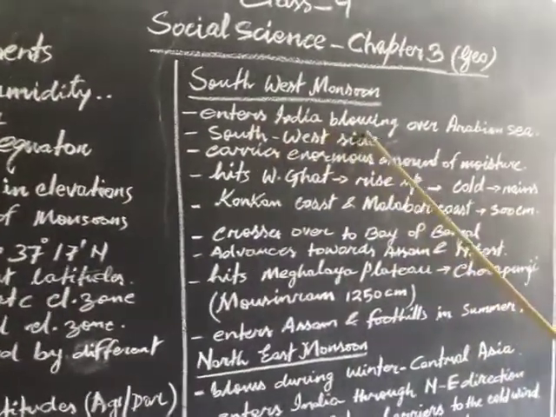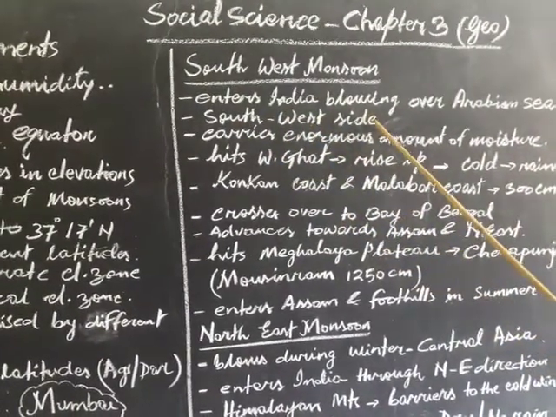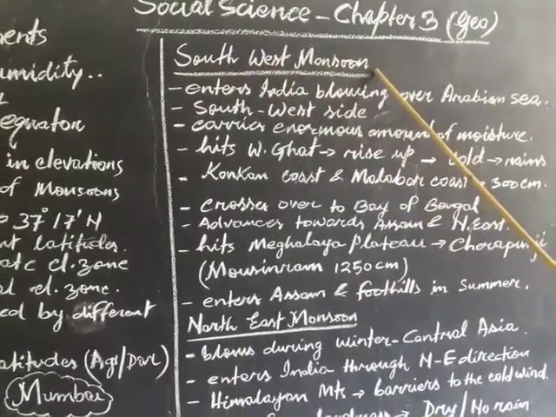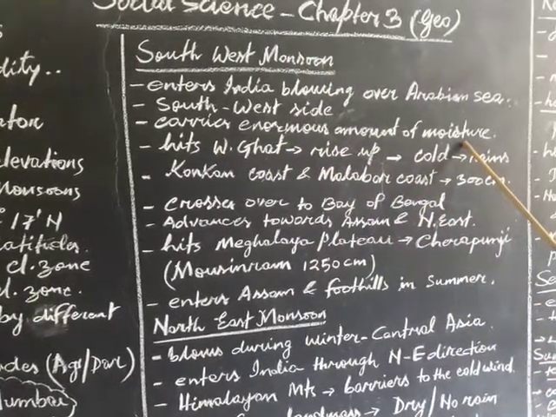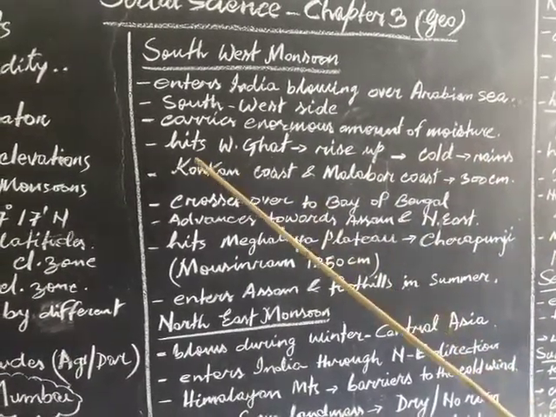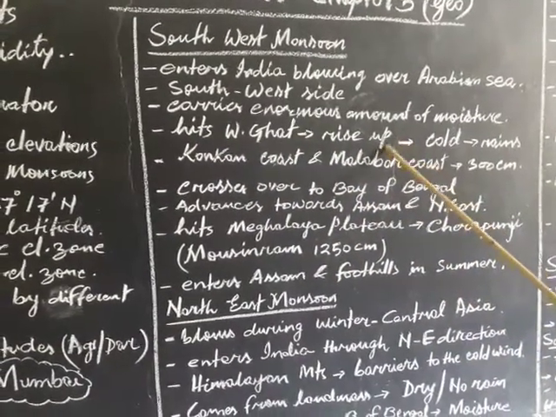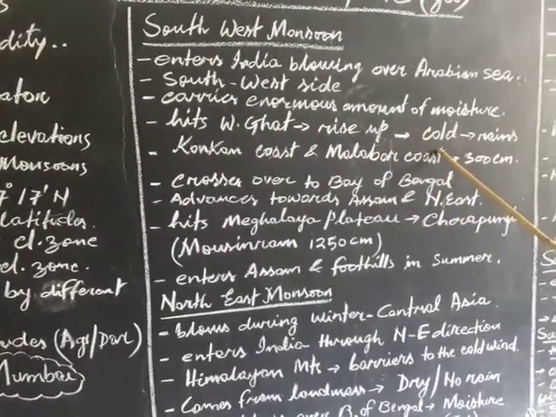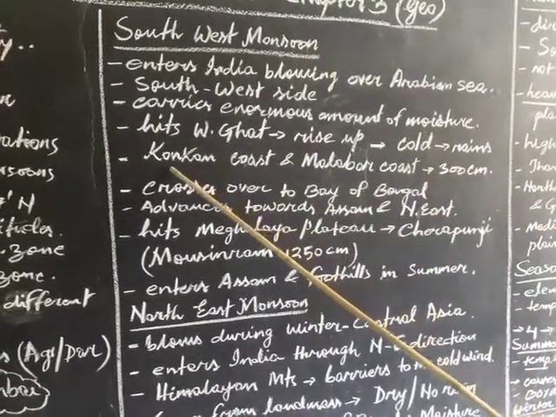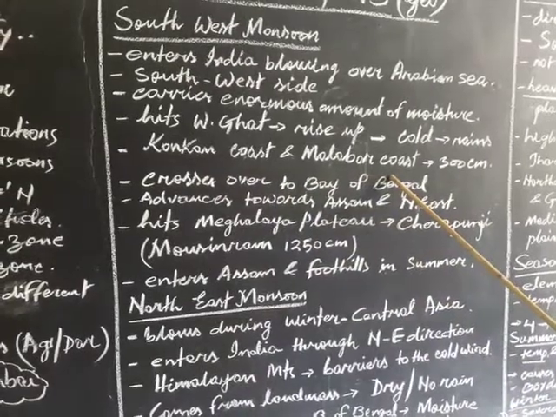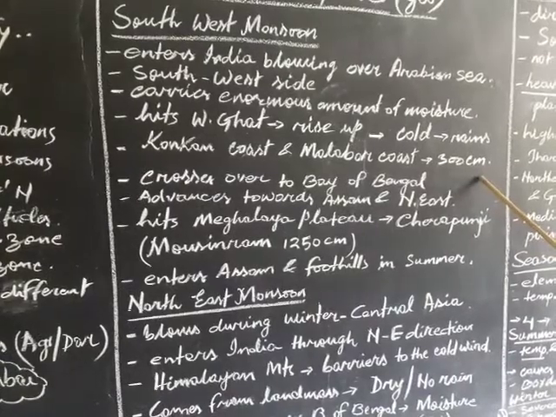Now let us see southwest monsoon. Southwest monsoon enters India blowing over the Arabian Sea. As it comes from the southwest side, it is known as southwest monsoon. This southwest monsoon carries an enormous amount of moisture from the Arabian Sea and it hits the Western Ghats. And as it hits, it rises up. When it rises up, the wind becomes cold, and so rain occurs. It hits the Konkan coast and Malabar coast, and there is heavy rain, around 300 centimeters of rainfall.